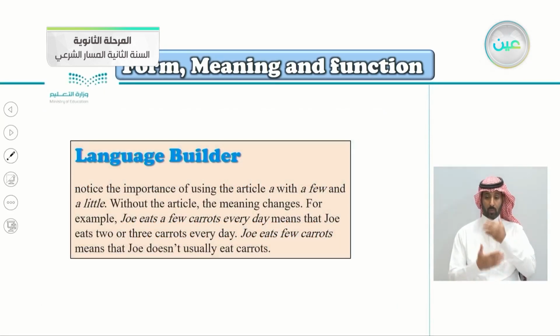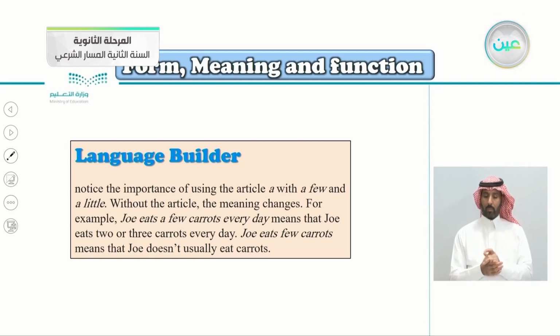Language builder here. Notice the importance of using the article a with a few and a little. We say a few, a little. So it's important to put the article a. Without the article, the meaning changes. For example, Joe eats a few carrots every day means that Joe eats 2 or 3 carrots every day. But when you say Joe eats few carrots every day, without the article a, it means that Joe doesn't usually eat carrots. So the article a has a huge effect on the meaning.